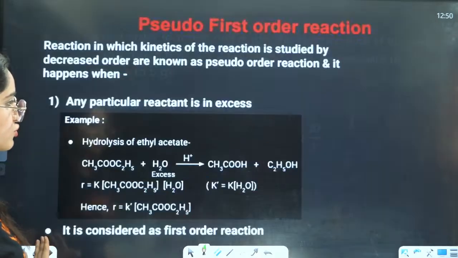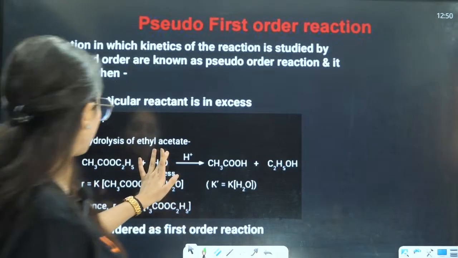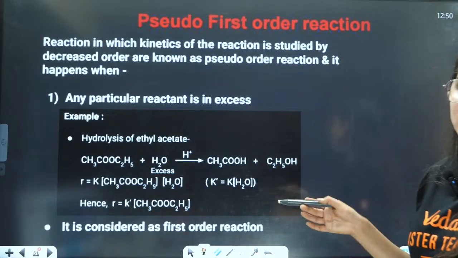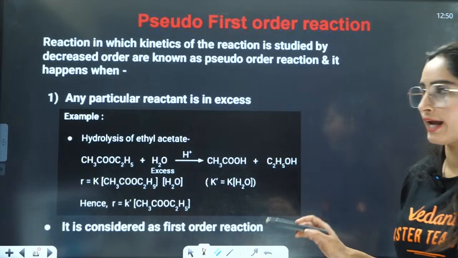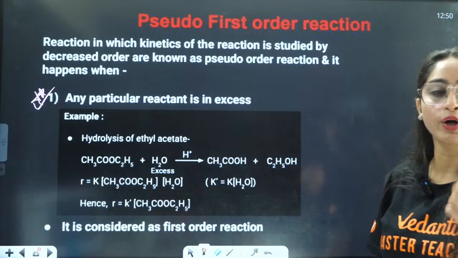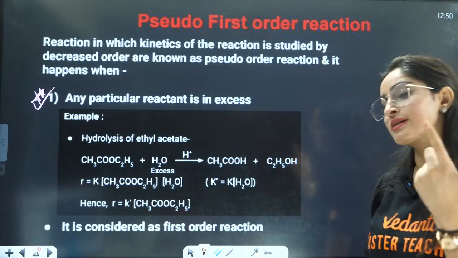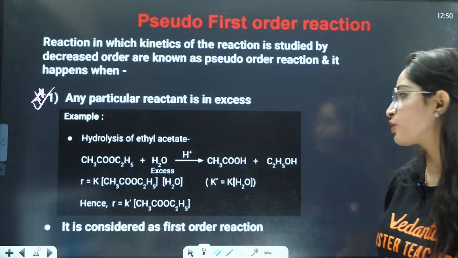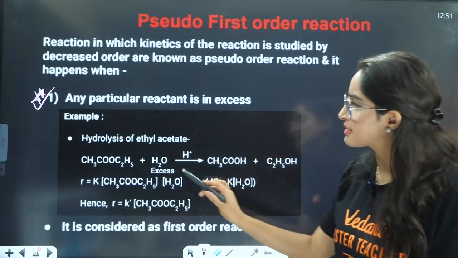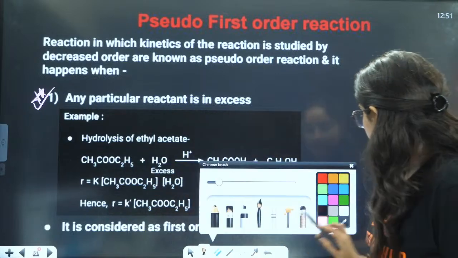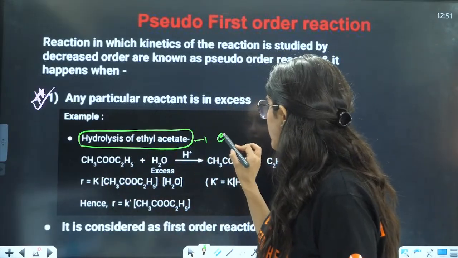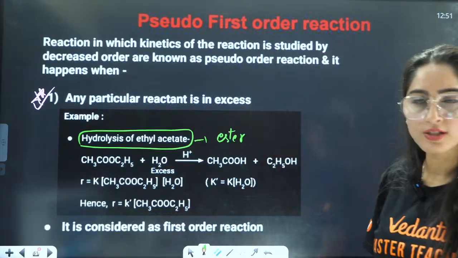Okay, next is, what are pseudo reactions? Now, what is a pseudo reaction? A reaction which we think is second order, but actually it is first order. The best example is the opposite of esterification, or you can say saponification. If you don't want to talk about saponification, you can just say the hydrolysis of ester. Now in the hydrolysis of ester,